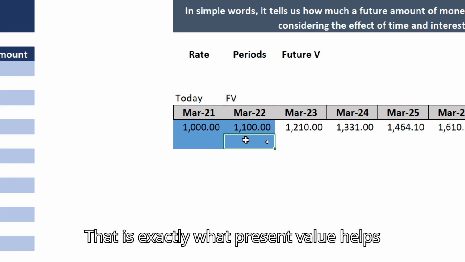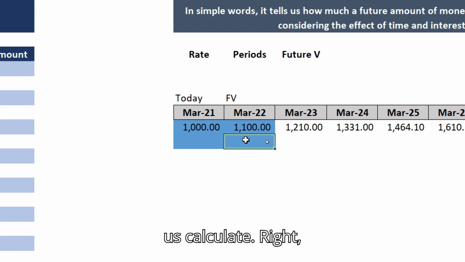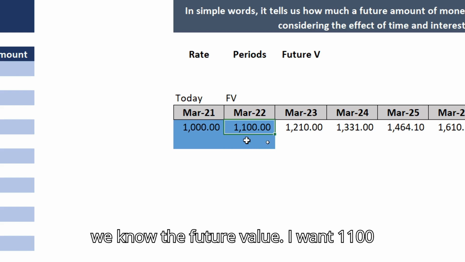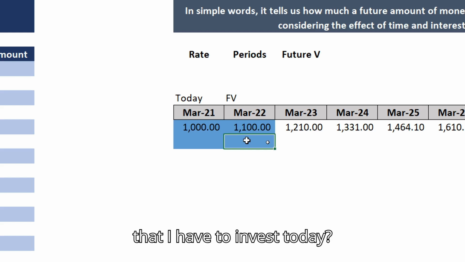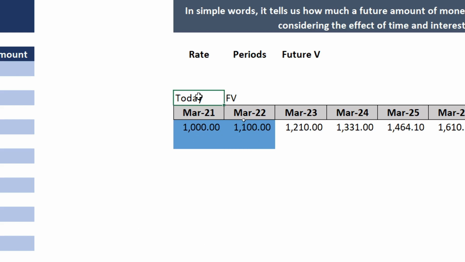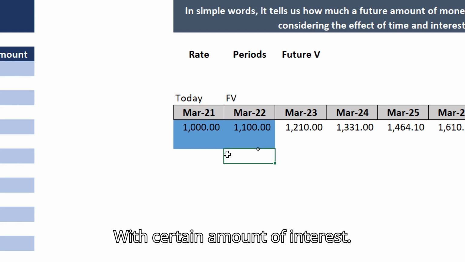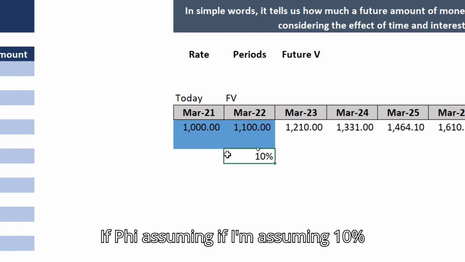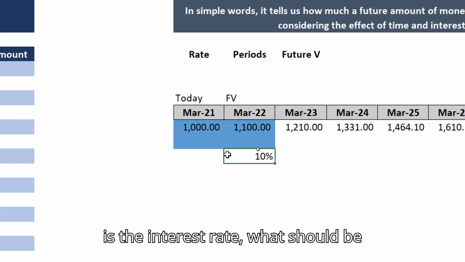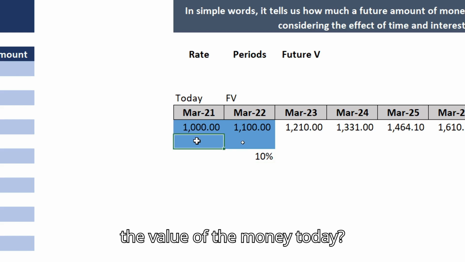That is exactly what present value helps us calculate, right? We know the future value. I want 1100 in the future. What would be the amount that I have to invest today with certain amount of interest? If I'm assuming 10% is the interest rate, what should be the value of the money today?